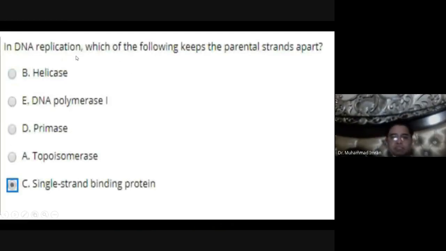In DNA replication, which of the following keeps the parental strand apart? A single stranded DNA binding protein, which pulls the DNA apart, and it also protects the DNA from nuclease attack.